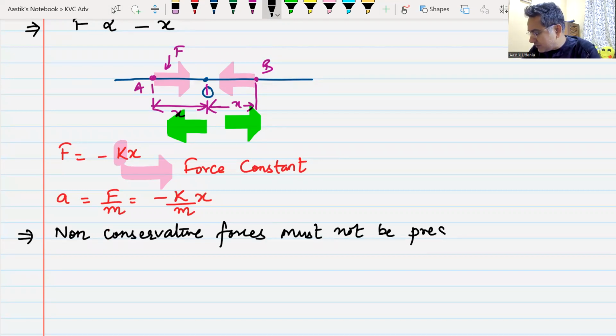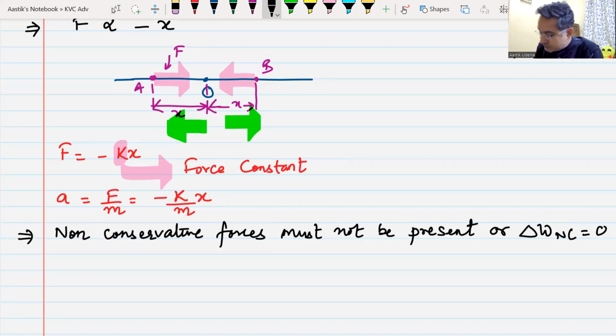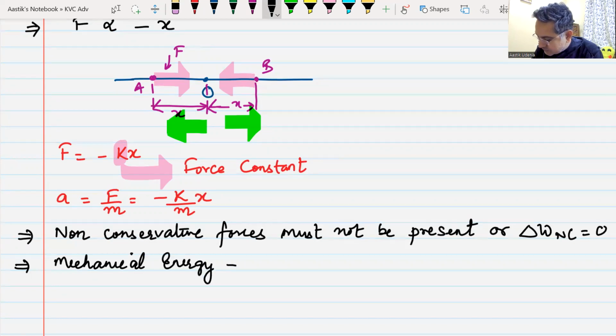Or if they are present, the work done by these non-conservative forces is zero. So basically what we want to say is the mechanical energy should remain constant. If non-conservative forces are present, the mechanical energy will not remain constant and the motion may not remain simple harmonic.